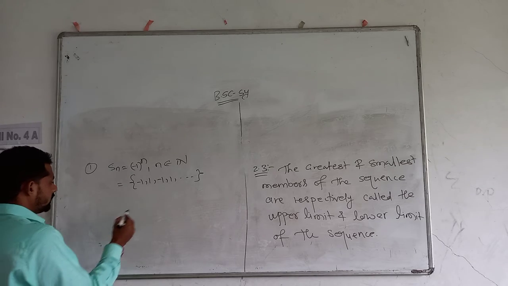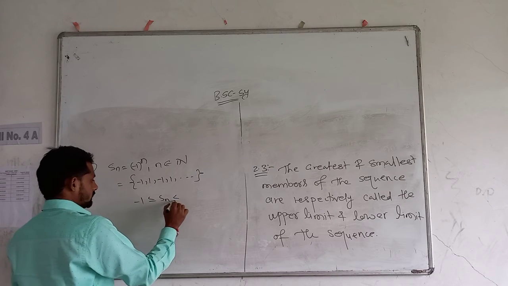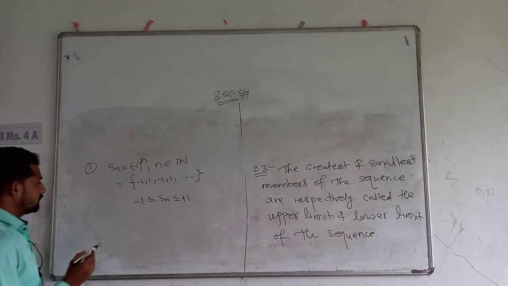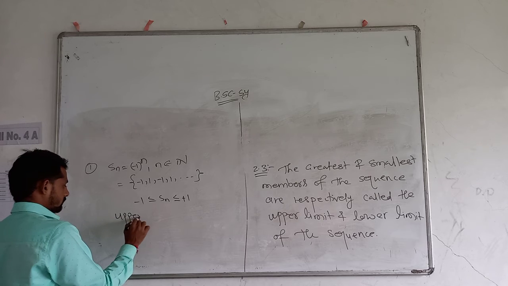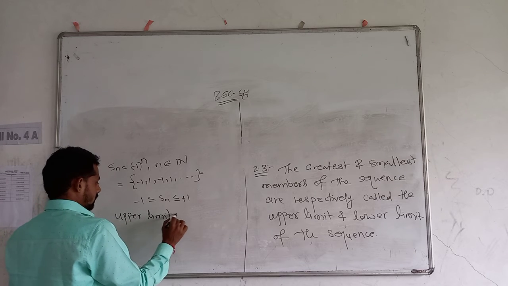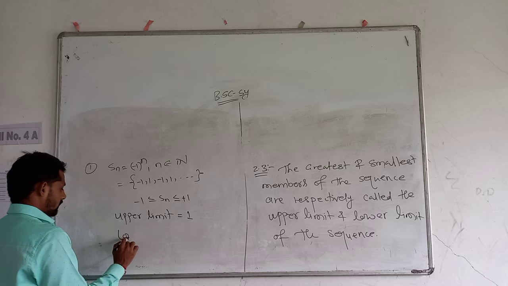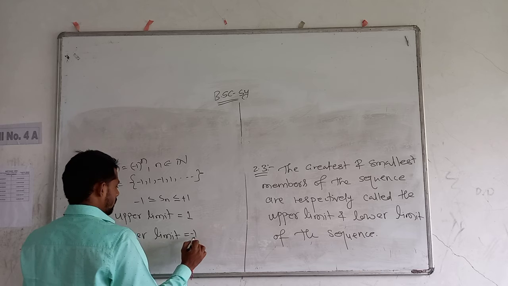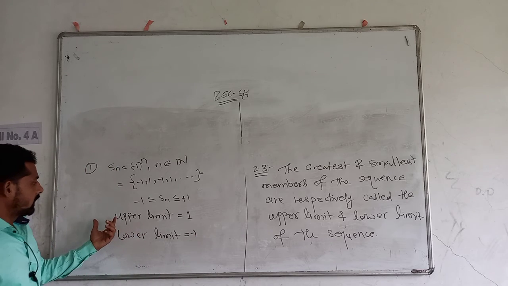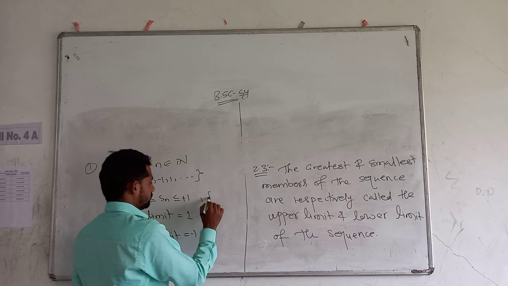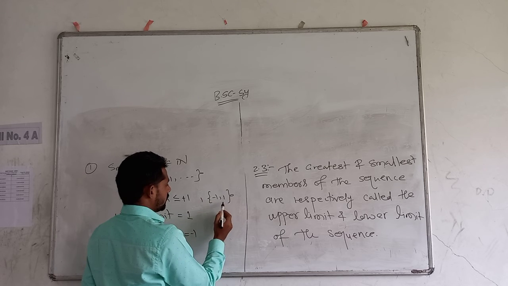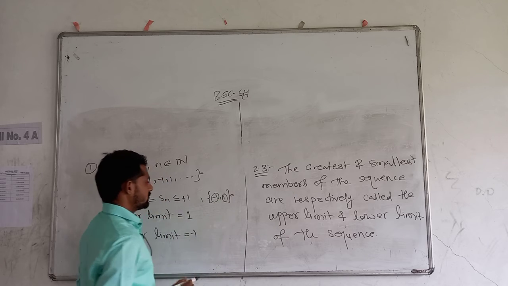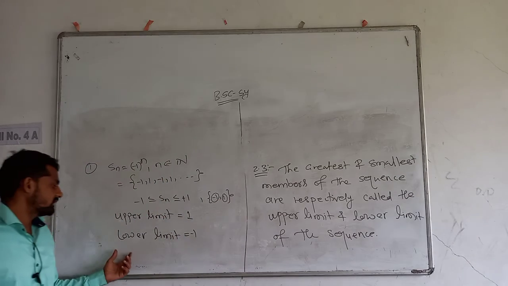So this sequence is bounded because minus 1 is less than or equal to Sn is less than or equal to plus 1. Also the upper limit of the sequence is 1 and lower limit is minus 1, because the set of limit points is minus 1, 1. So the greatest member of the set of all limit points is the upper limit, and the least element of the set of all limit points of the sequence is the lower limit.